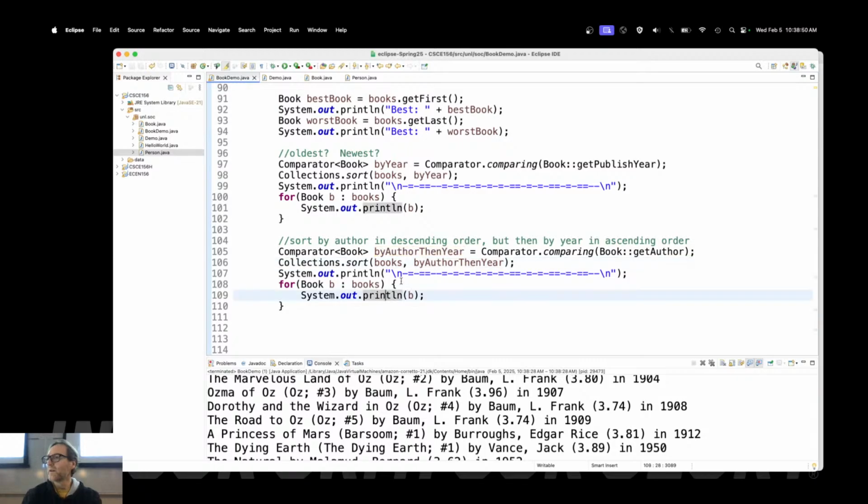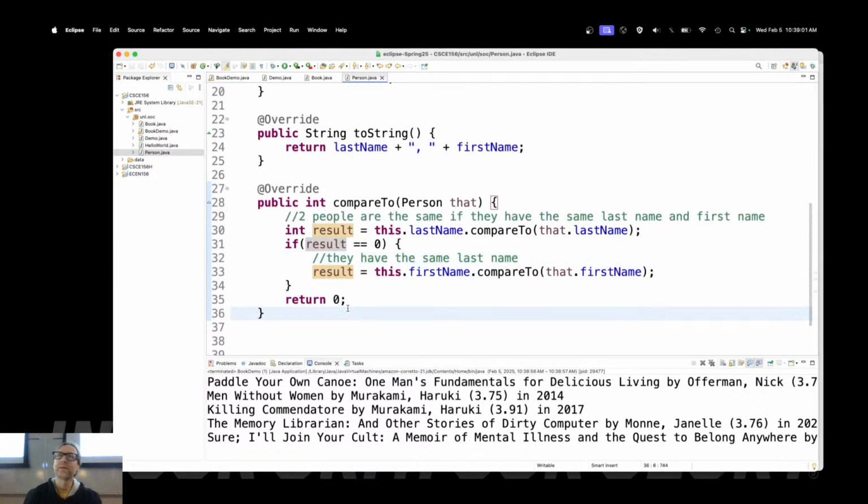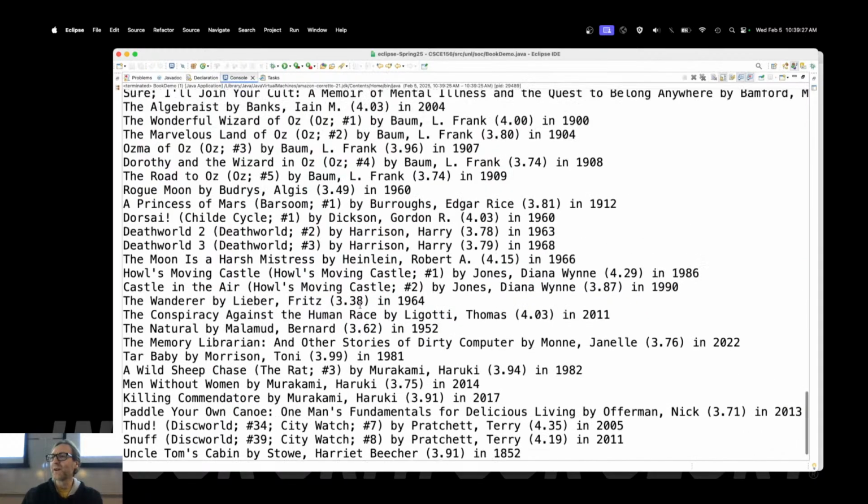All right. So by author, comparing book.author, yeah, go ahead. Is it because you're always returning 0? Oh, was I? Duh. Yes. Thank you. I should have returned the result. And by the way, that was a common mistake, but it was cleared up by most people in Lab 2, where we gave you a function and we just had it as dummy code, return 0 just to get it to compile. But the key was that you actually needed to return the child tax credit or whatever it was. So thank you. Yes. Now let's run it. It'll still be wrong, but it'll be wrong in the way that I expected.